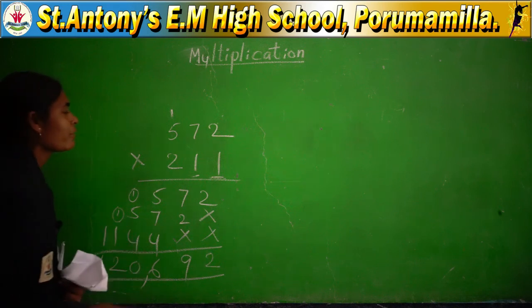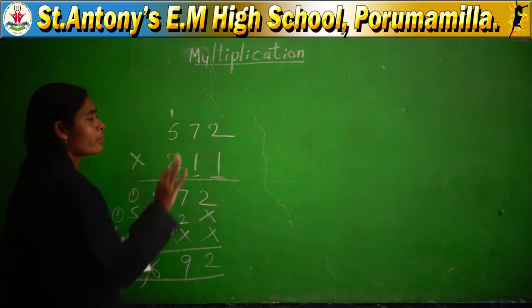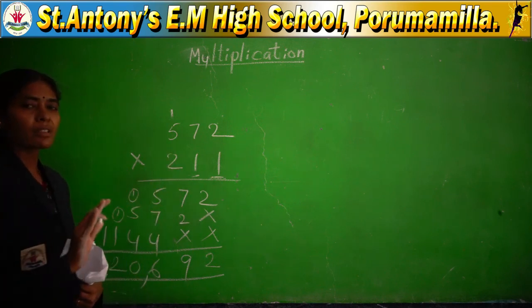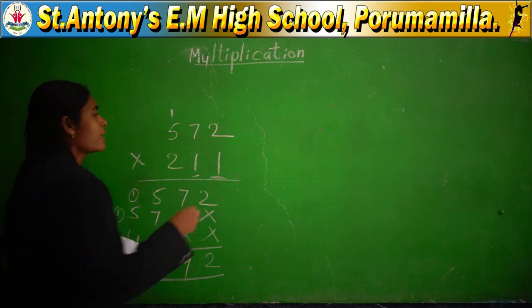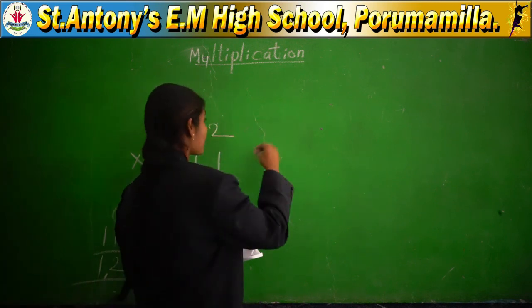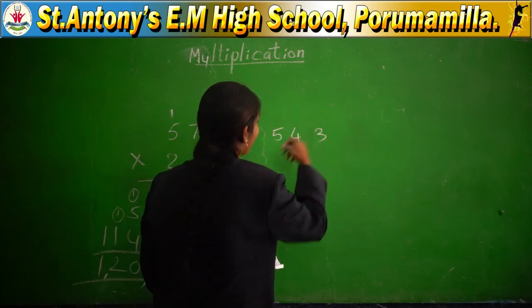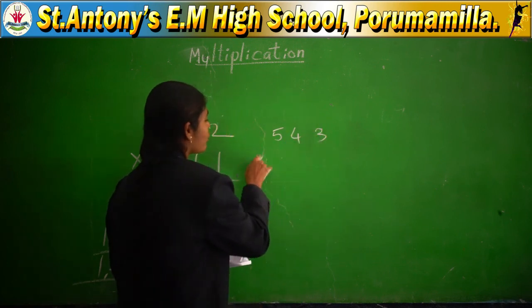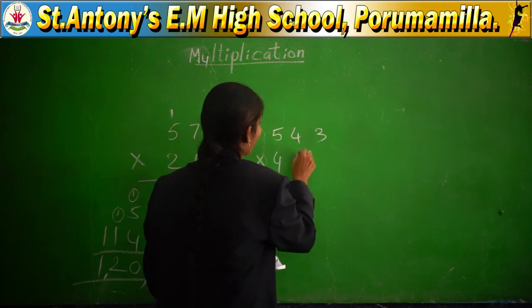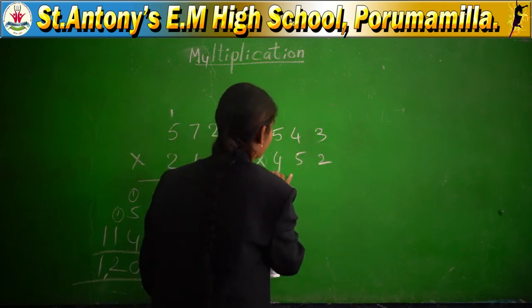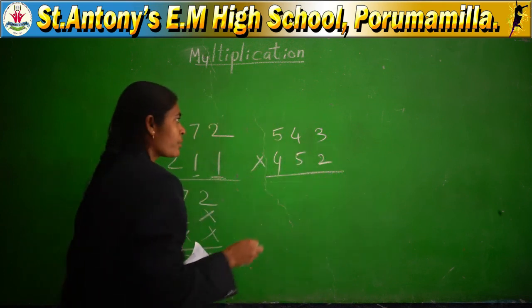One more example I will explain to you without carry. I explained a simple problem. Why? Because first of all you have to know the method. Next, coming to the next problem. 543 into 452. Start from the ones place.